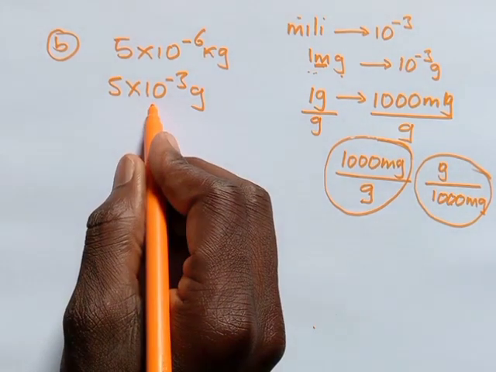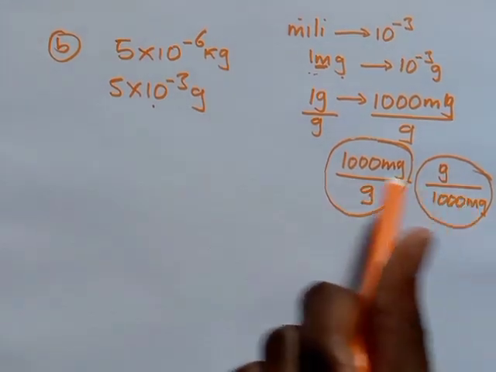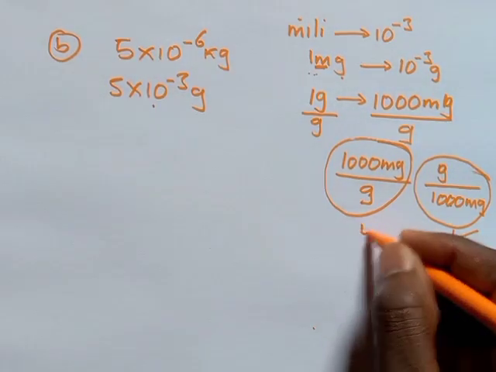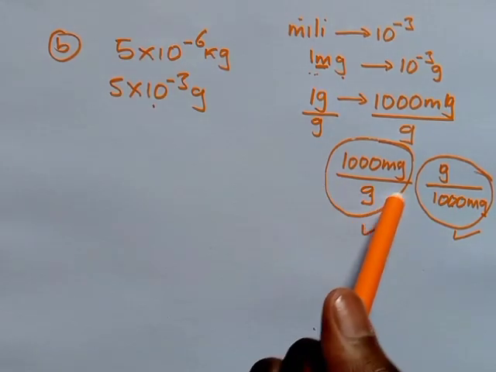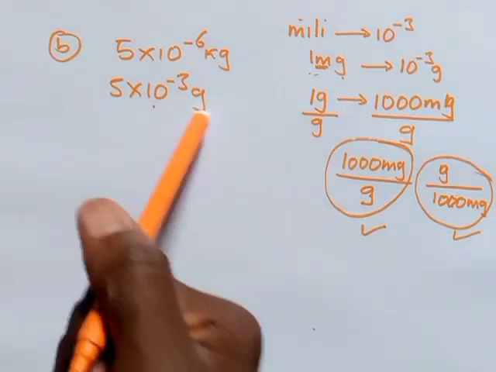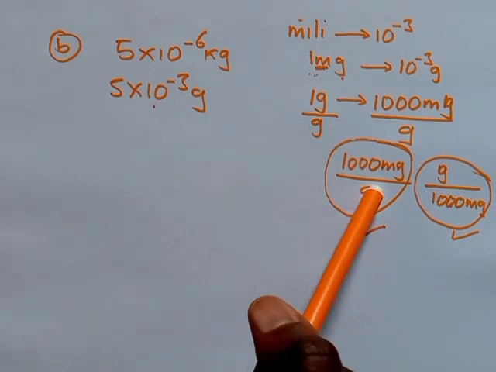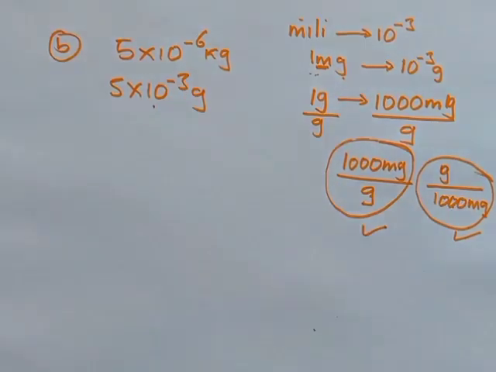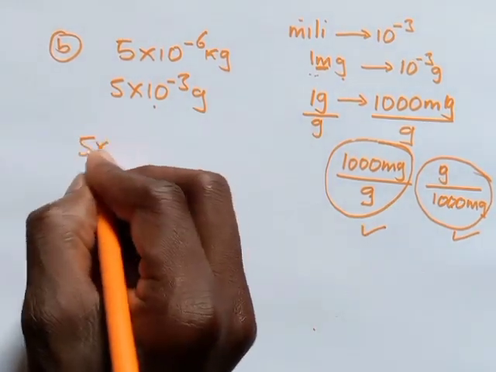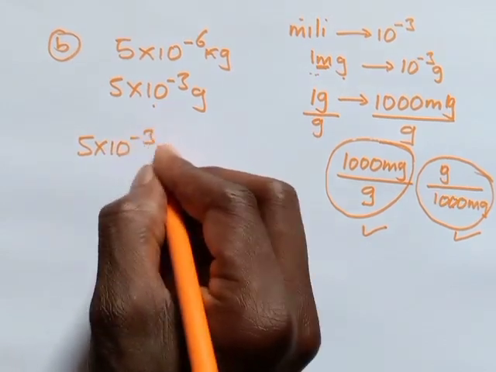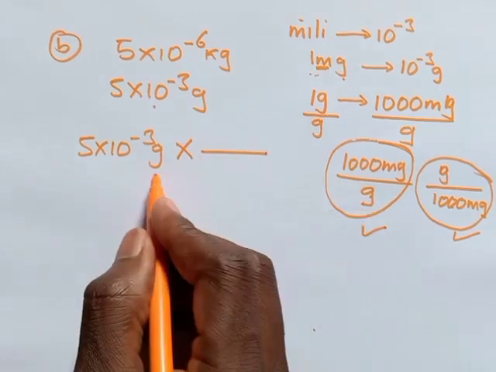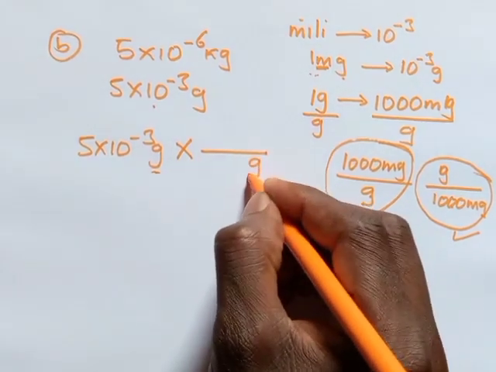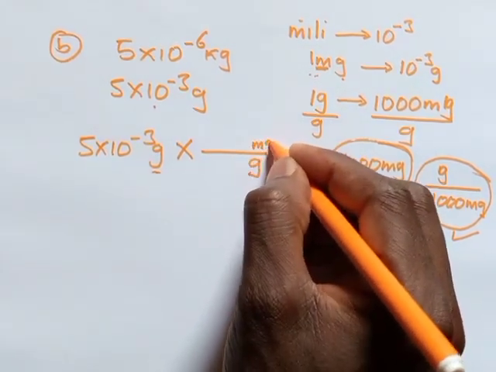Get back a bit to this. Which one between the two are we supposed to use? Is it this one or maybe that one? All right, we have to use this one. Why? Because it helps you convert a gram into milligram by cancelling this. We are going to have something like this: gram, you make a multiplication, you put an over, then you write gram down here, you write milligram.